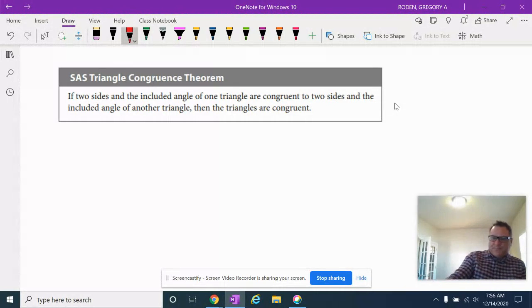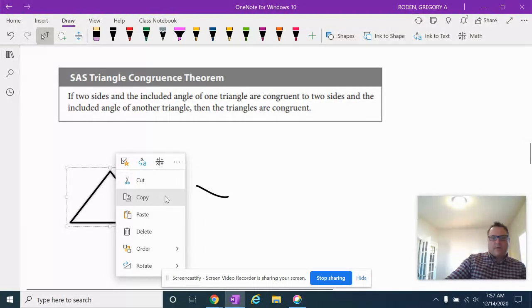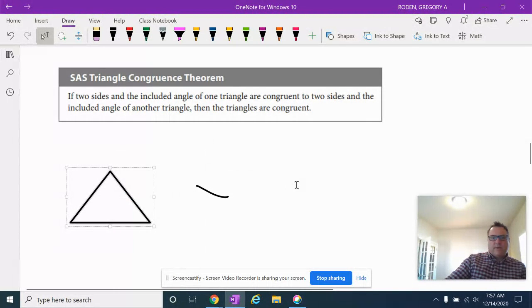Okay, so what does that mean? Well, let me just draw two random triangles here. I'm going to pull them up and make them really pretty. So here's one triangle, and let me just copy and paste that. Copy that, and I'll come over here and paste it. So I just copied and pasted these two triangles.